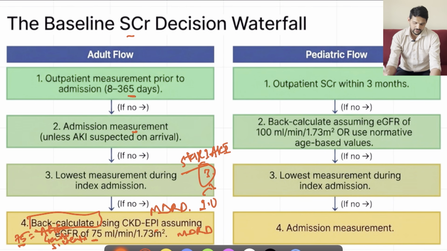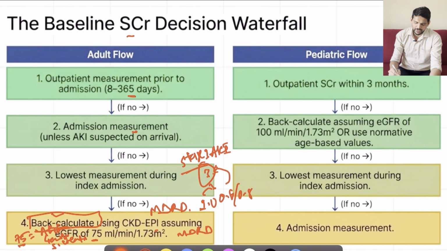But the disadvantage of utilizing such methods is, for example, in elderly, definitely the muscle mass will be lesser. So their baseline creatinine might be even less, for example 0.6 or 0.8 kind of thing. So in that case, we might be underestimating the severity of AKI. This possibility will be there.